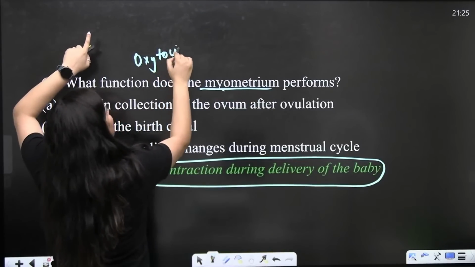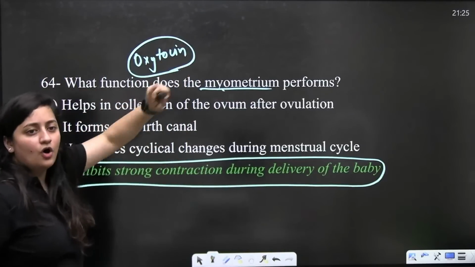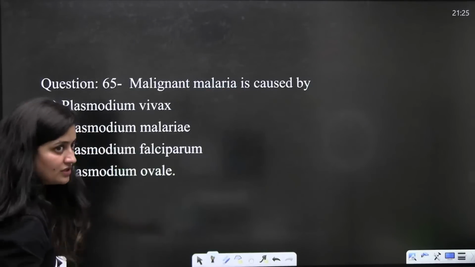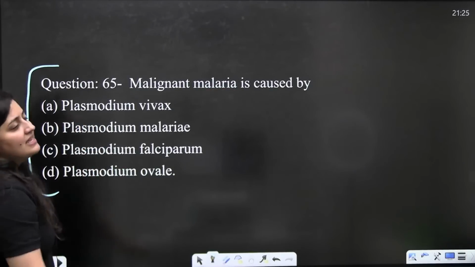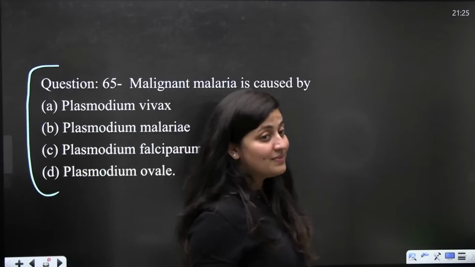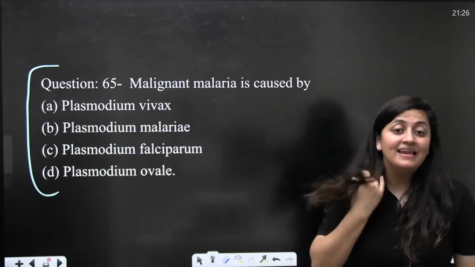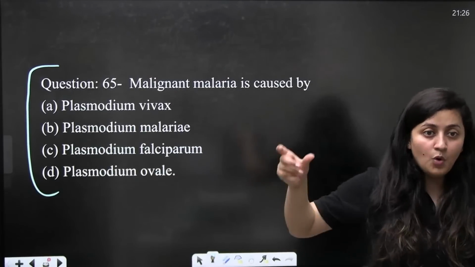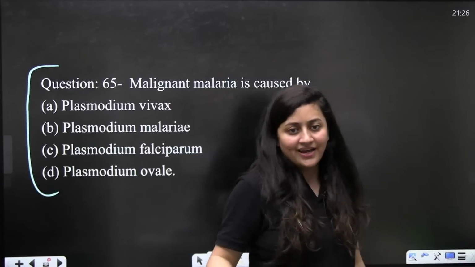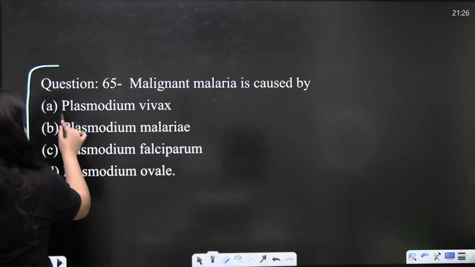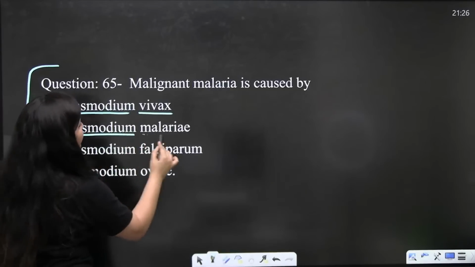That is the oxytocin. So malignant malaria is caused by... the word is malignancy here. The most dangerous malaria it is, right?